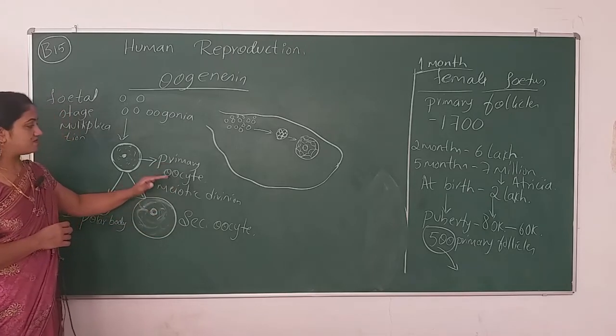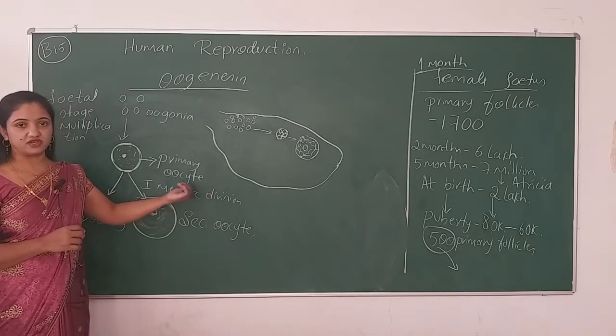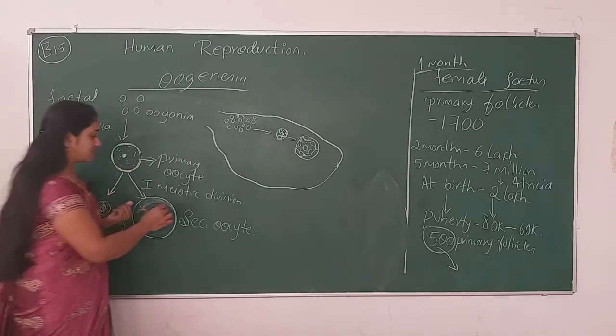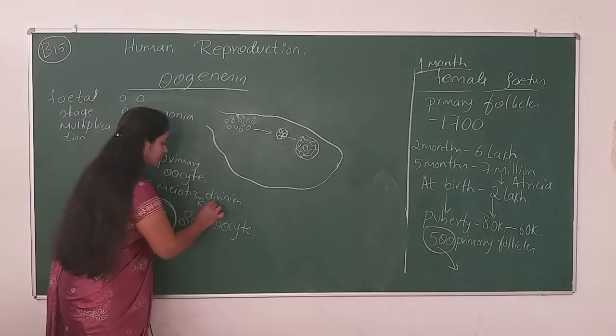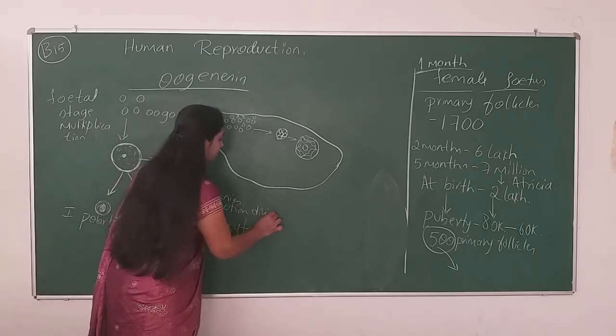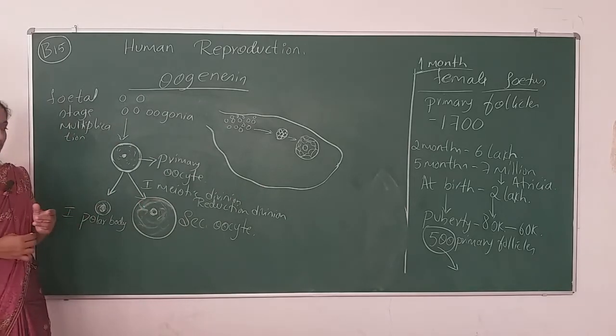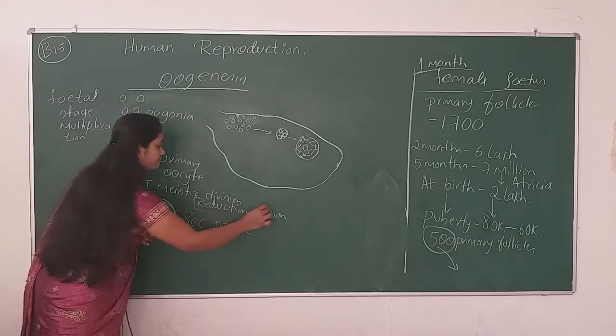Coming from the primary oocyte, it has taken only the first meiotic division, which is nothing but a reductional division, where it has reduced its chromosome number to half.